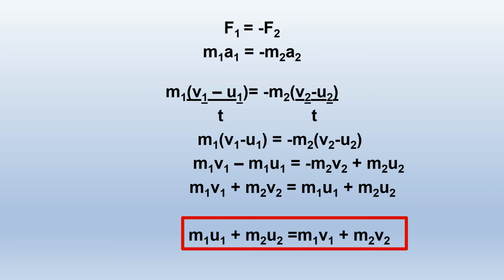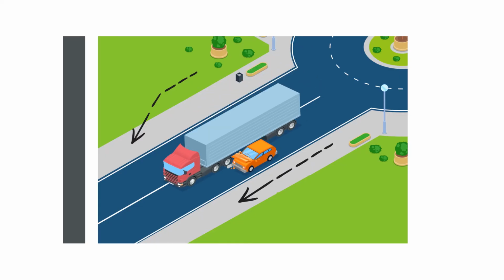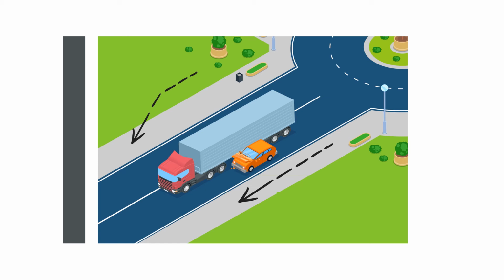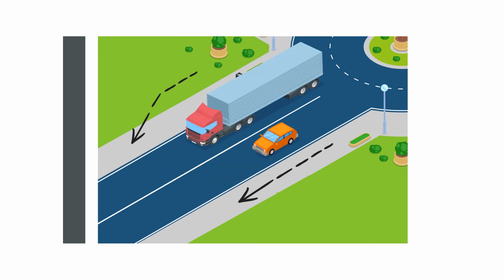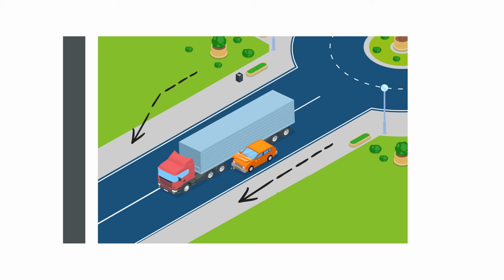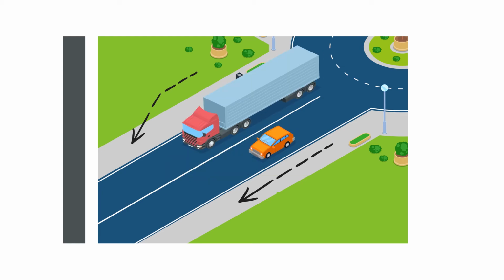That is why when two vehicles collide, the smaller one gets more affected, because the heavier one, having more mass, has more momentum, which it transfers to the lighter one. We can do a fun experiment to understand this conservation of momentum better.